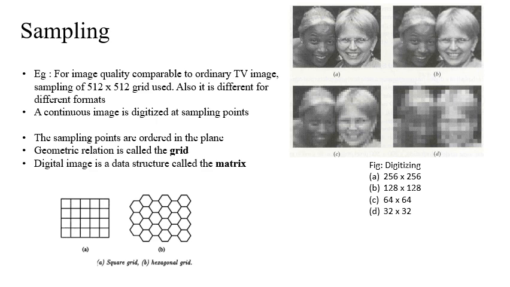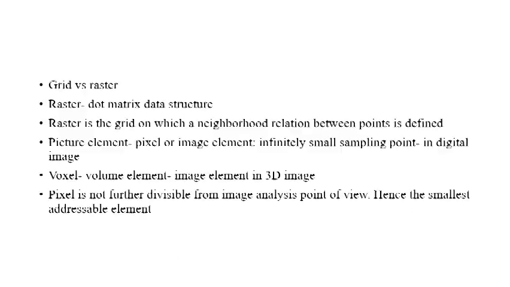Sometimes even a hexagonal grid is used. So what you can see in front of you is that the digital image is a data structure called a matrix. Coming to the next thing, I think you have heard that in TV we say raster scanning, right? In an image what we have is the grid. So what is this grid and what is this raster?